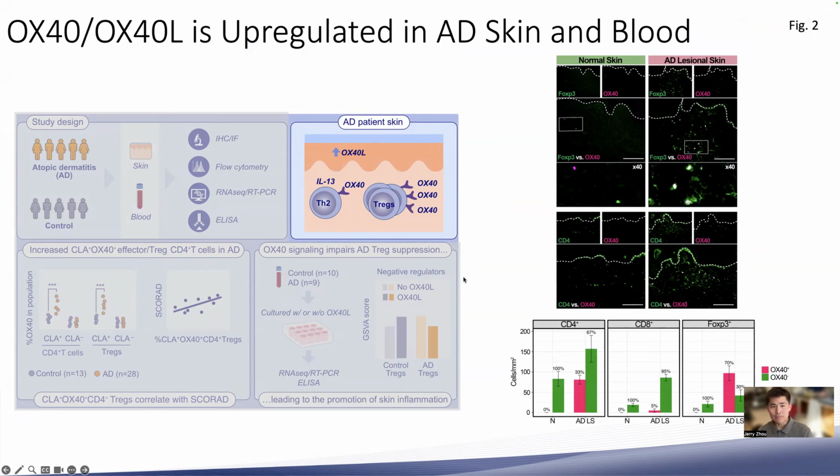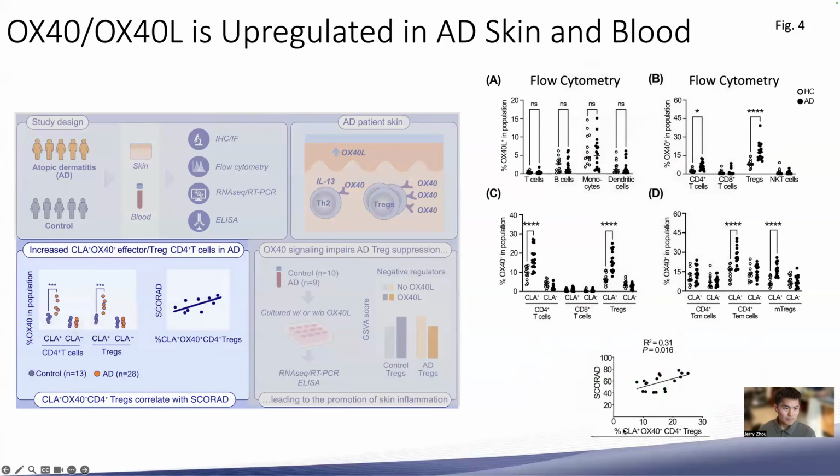Through immunohistochemistry and immunofluorescence, we found that lesional AD skin has a much higher infiltration of CD4, CD8 T cells, and Tregs, as shown here, especially in this bar graph. Furthermore, the proportion of OX40 positive cells in these immune subtypes is significantly higher in lesional AD skin compared to healthy control skin. And this is especially true for our Tregs right here.